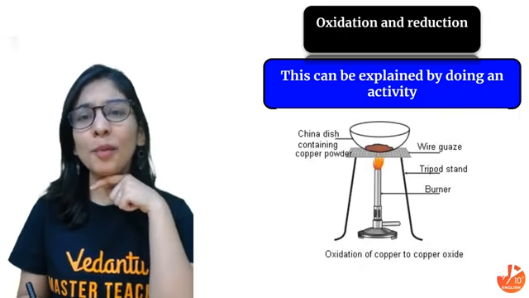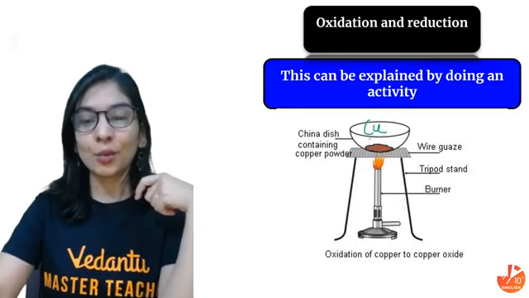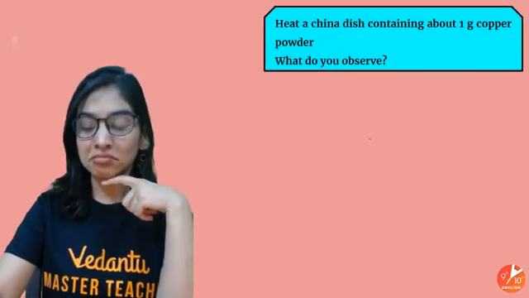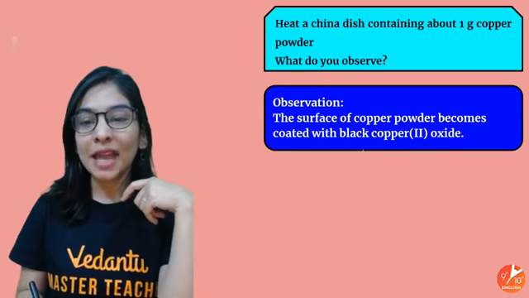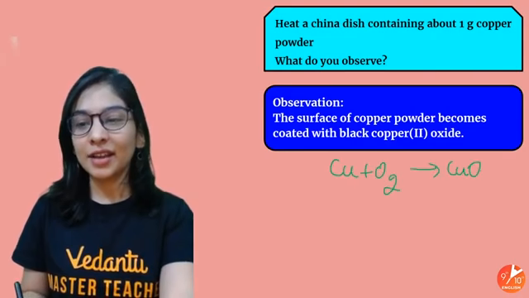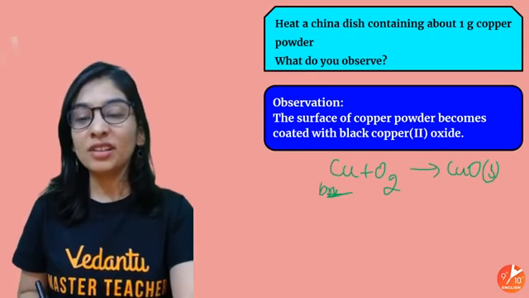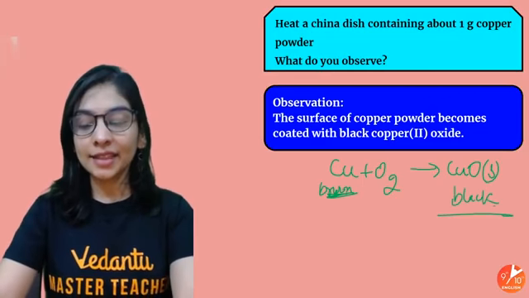I took copper, a reddish brown substance, and I'm heating it in air. So what will happen in this example, students? My copper, as we are heating it in air, is giving us copper oxide, and my reddish brown copper turned black. So what exactly do we observe in this reaction?